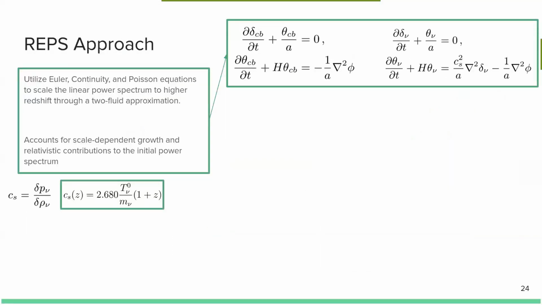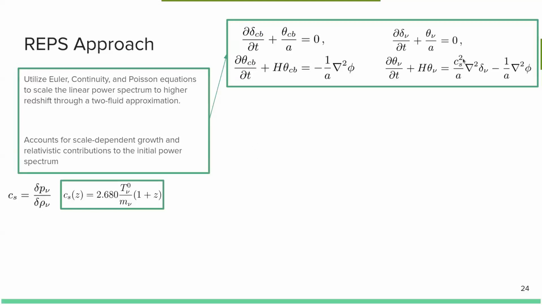One such case is degeneration of the initial conditions. When we scale back that initial power spectrum from z equals 0 to z equals 99 to evaluate this N-body simulation, we take advantage of this REPS code. And REPS, the two-fluid approximation, evaluates the Euler-continuity-Poisson equations to rescale the power spectrum from z equals 0 to 99.